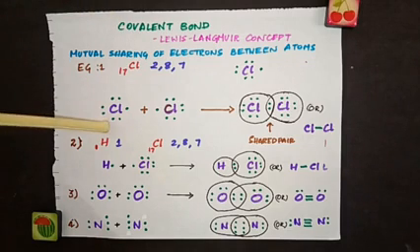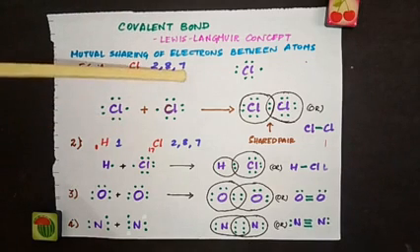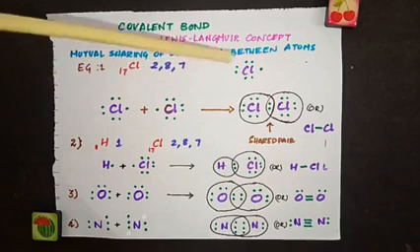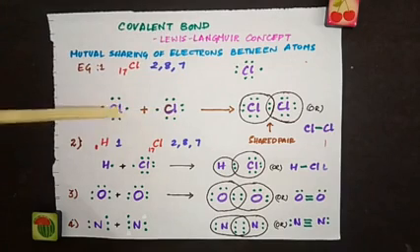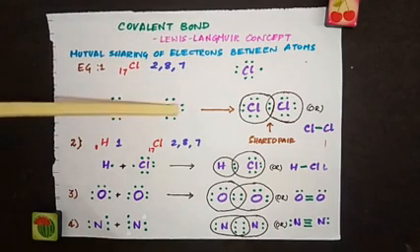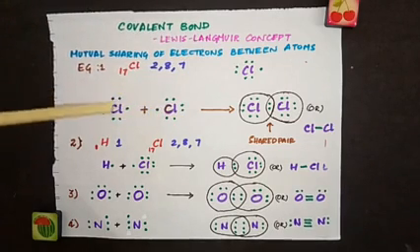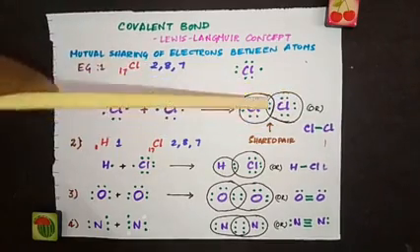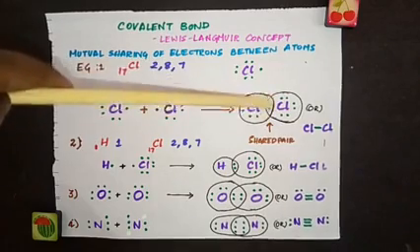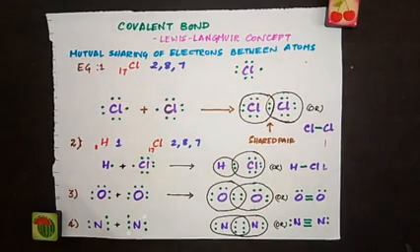Now look here, this is chlorine, outermost shell, 7 electrons are there. So this is the Lewis dot structure. I have written 2 chlorines. This chlorine needs 1 electron, this chlorine needs 1 electron. They are sharing that electron, which is represented by this overlapping circle. And the shared electrons are drawn inside this overlapped portion.